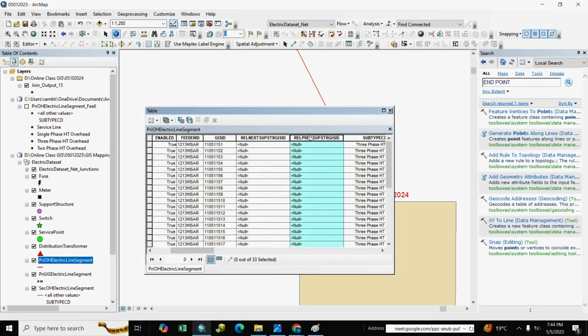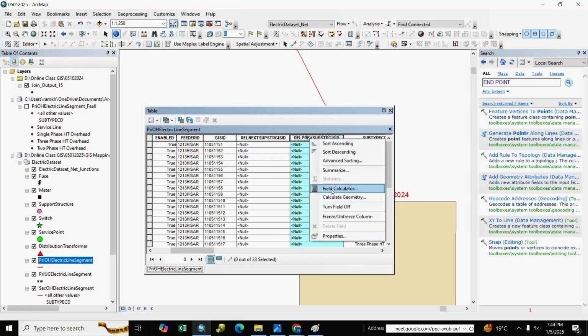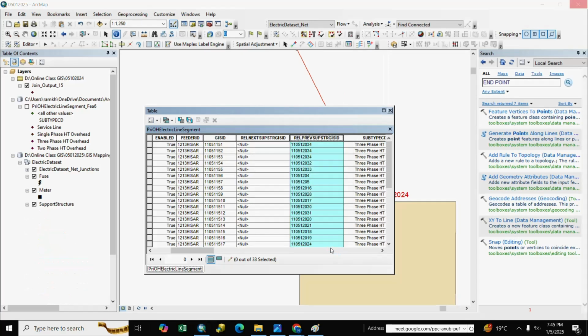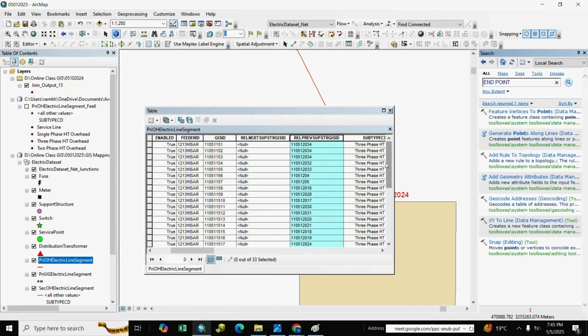We populate real previous support structure, we right click, field calculate and we select join output 15 underscore GSID, double click and OK. Previous support structure is calculated.